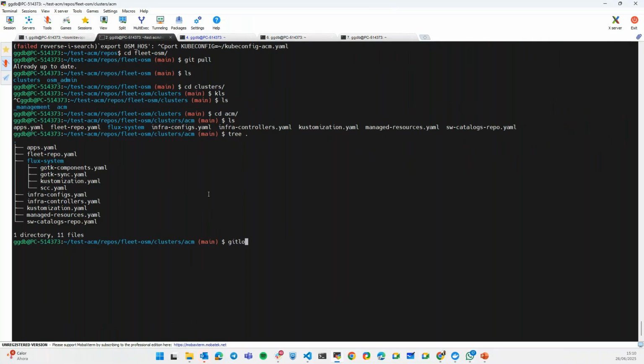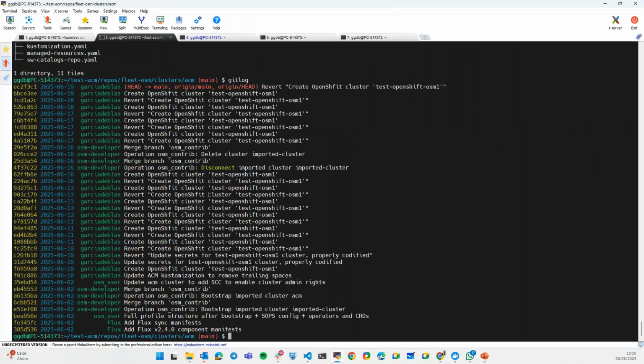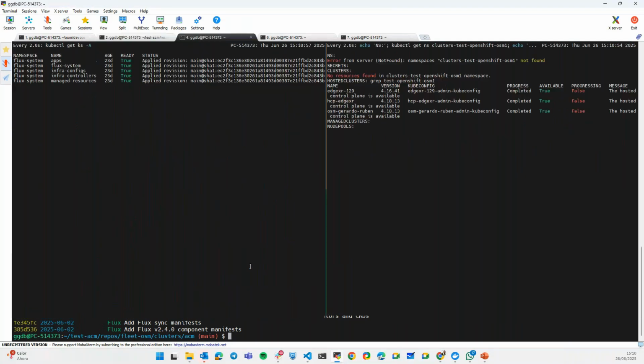I could show you the logs, but there was an imported cluster, ACM, you see here, operation. This flag is related. This is a commit that I made weeks ago to register the cluster.